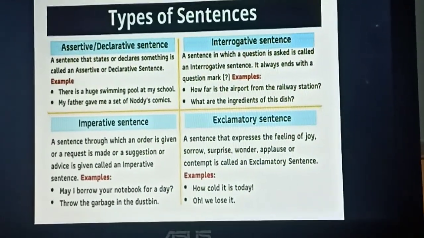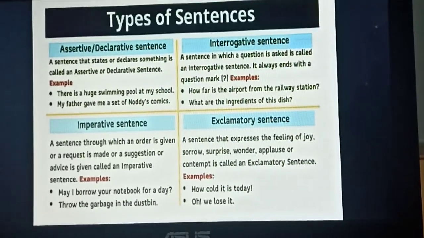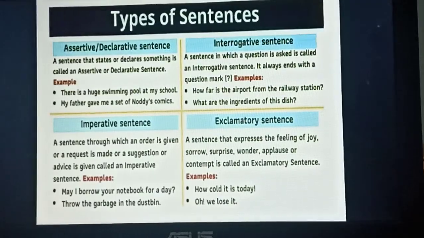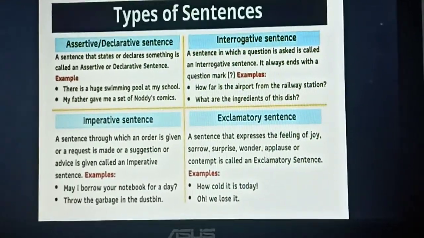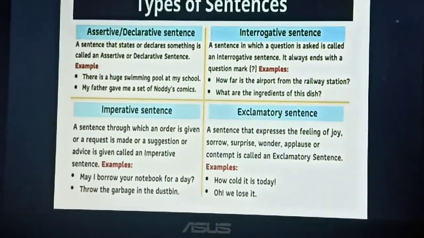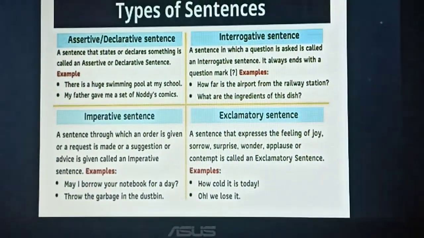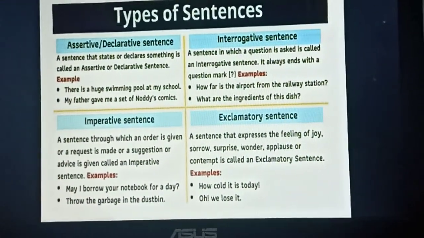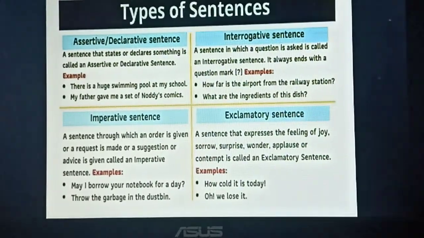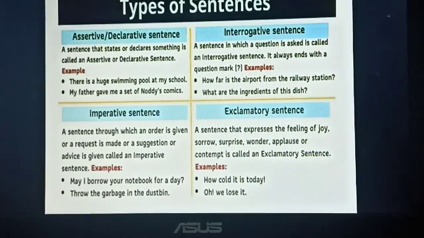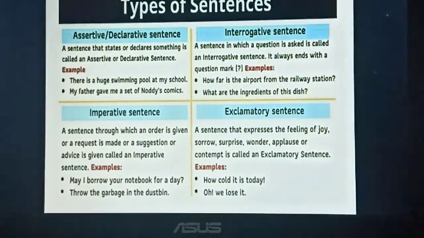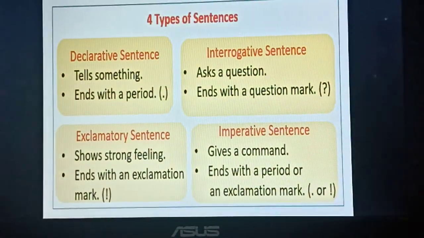Alas, we lost the match, isn't it? Surprised, wow, what a nice match it is. Okay, so we are having so many exclamation words. You can just see here. How cold it is today. Oh, we lost it. So all these are exclamatory sentences.